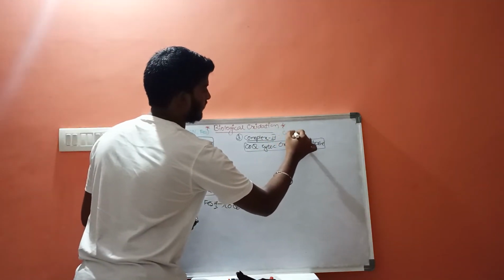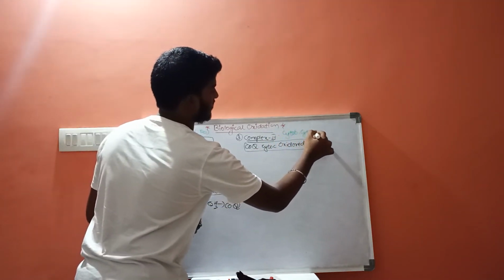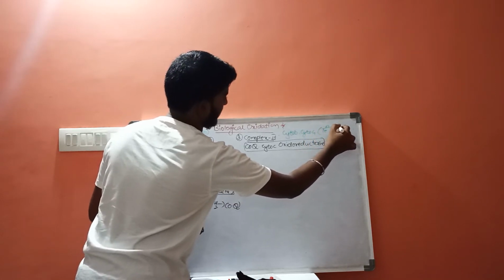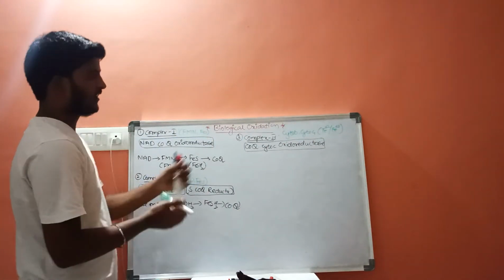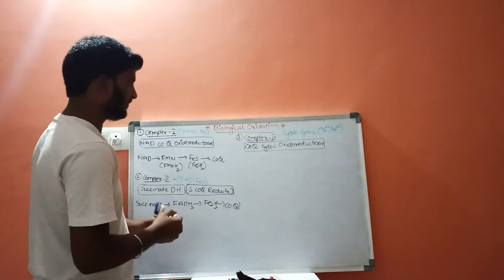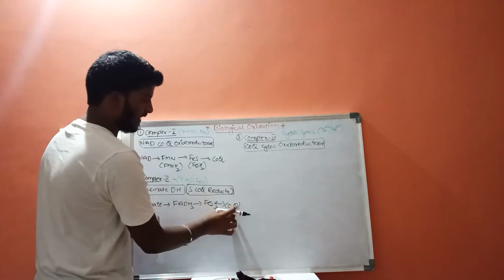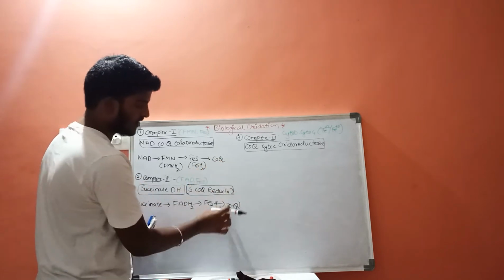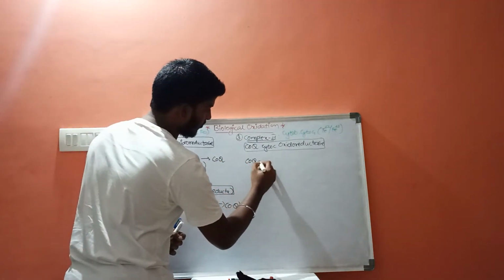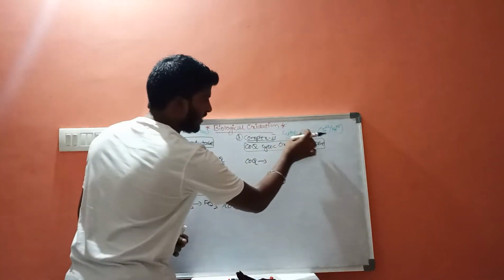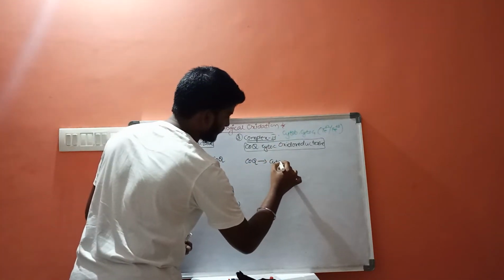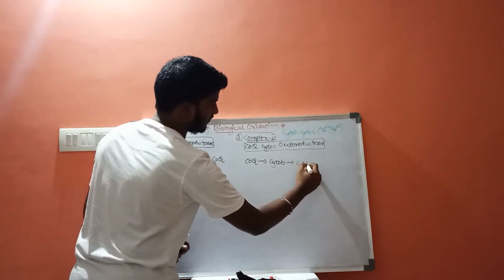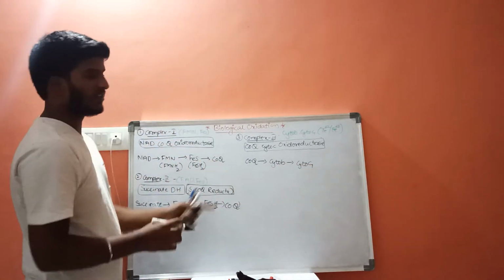cytochrome B and cytochrome C1, and it also consists of Fe+2 and Fe+3 ions. And the flow of electrons in this complex 3 is, from here the electrons are located in coenzyme Q. From coenzyme Q, it will be moved to the cytochrome B. From cytochrome B, it reaches to cytochrome C1.